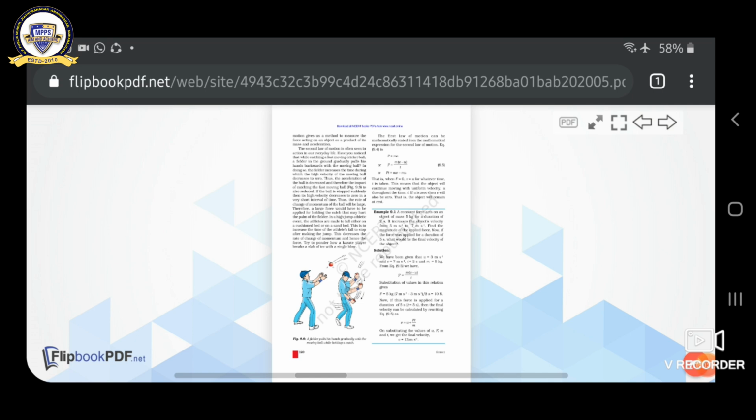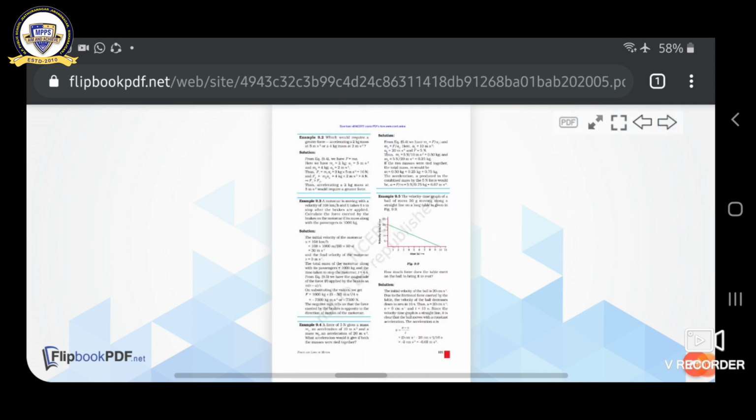This is known as momentum. The unit of momentum is kg meter per second, kg m s inverse.